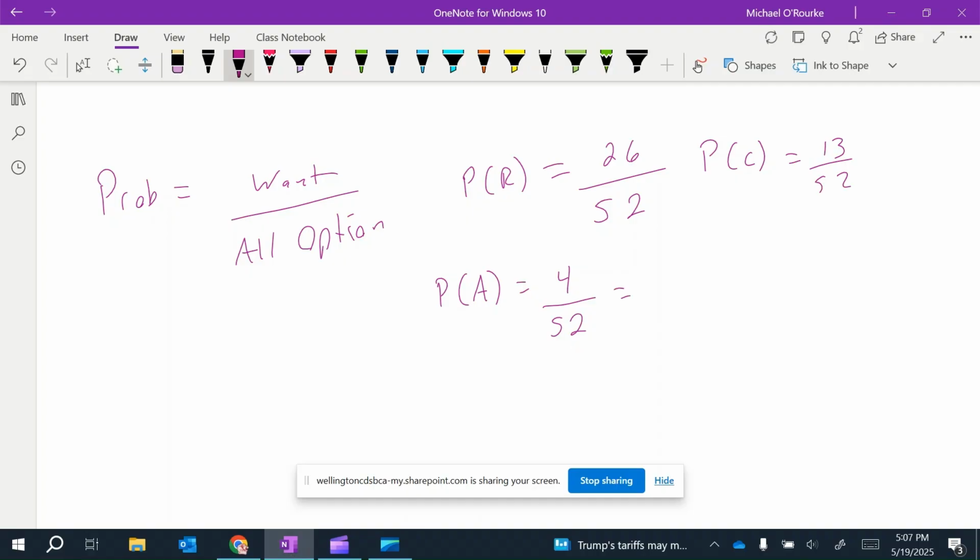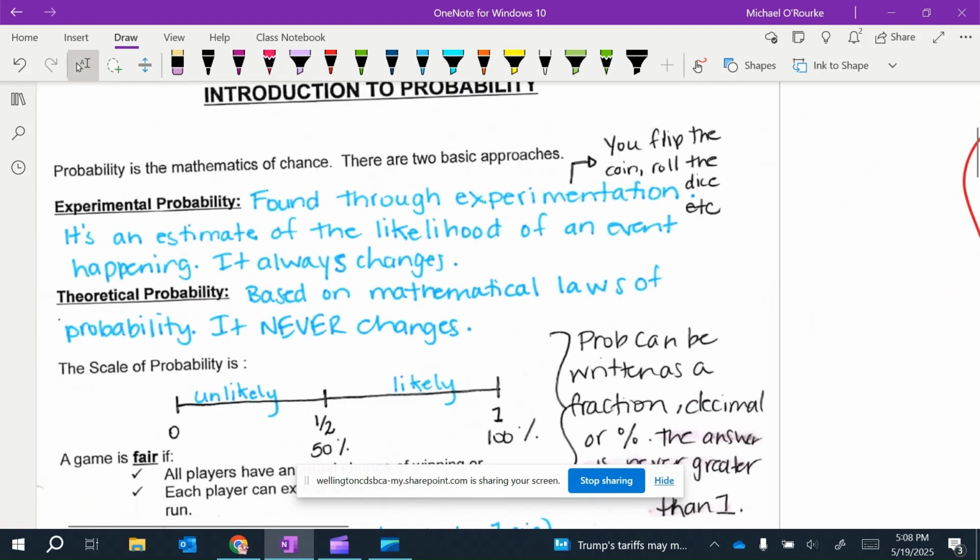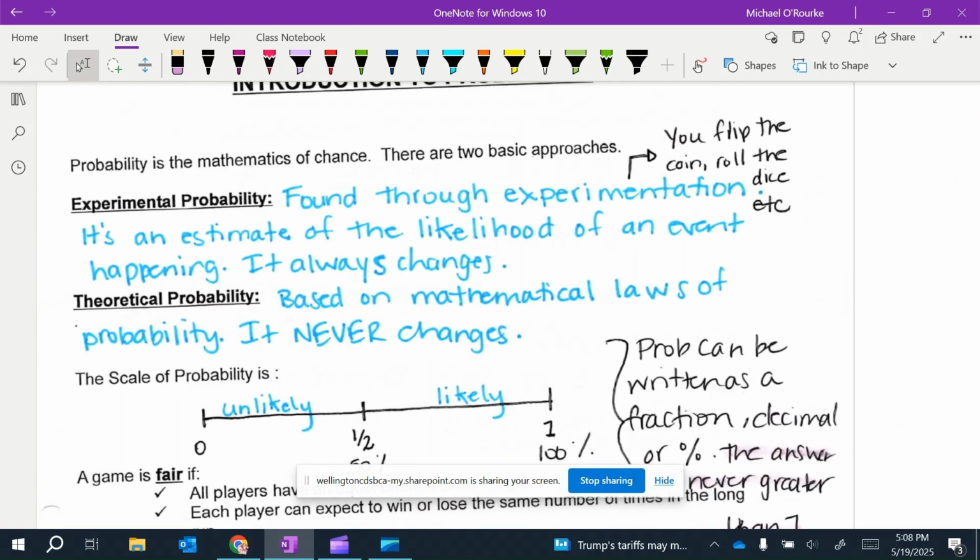We could also do division, which 4 divided by 52 equals 0.077, or as a percent, which would be 7.7%. So we times this number by 100. Okay, so the big thing that we need to remember is just probability is what you want divided by all options. We'll go through a bunch of things for today.